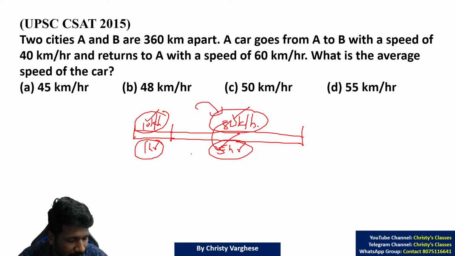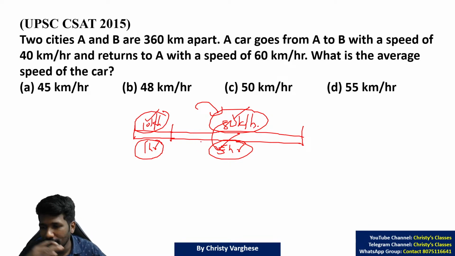Those of you who remember the mixtures and alligation rule we learned: in mixtures and alligation I told you, when one side is having more force, the average will tend to that side more.